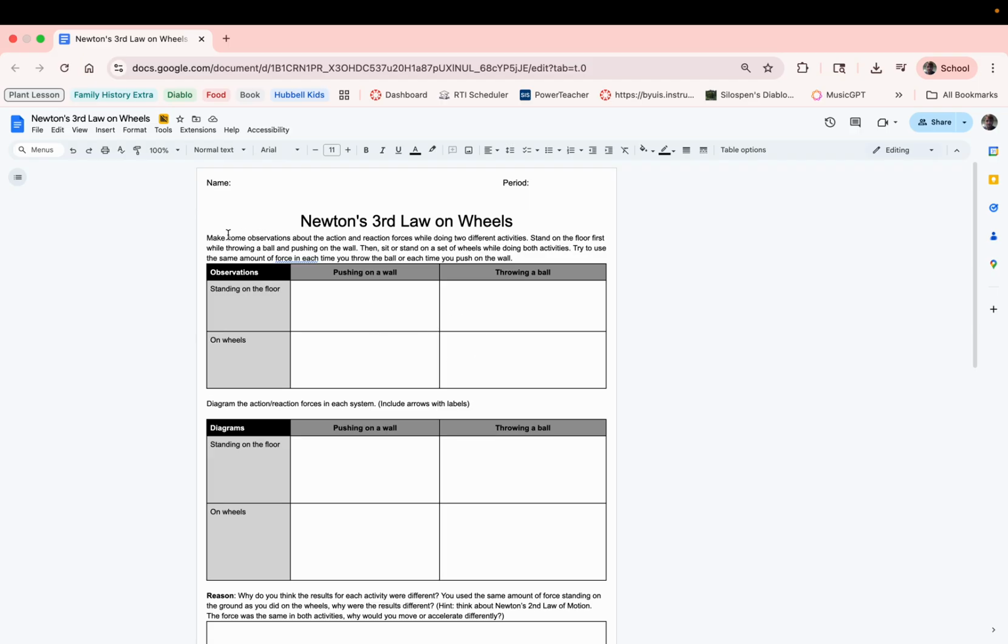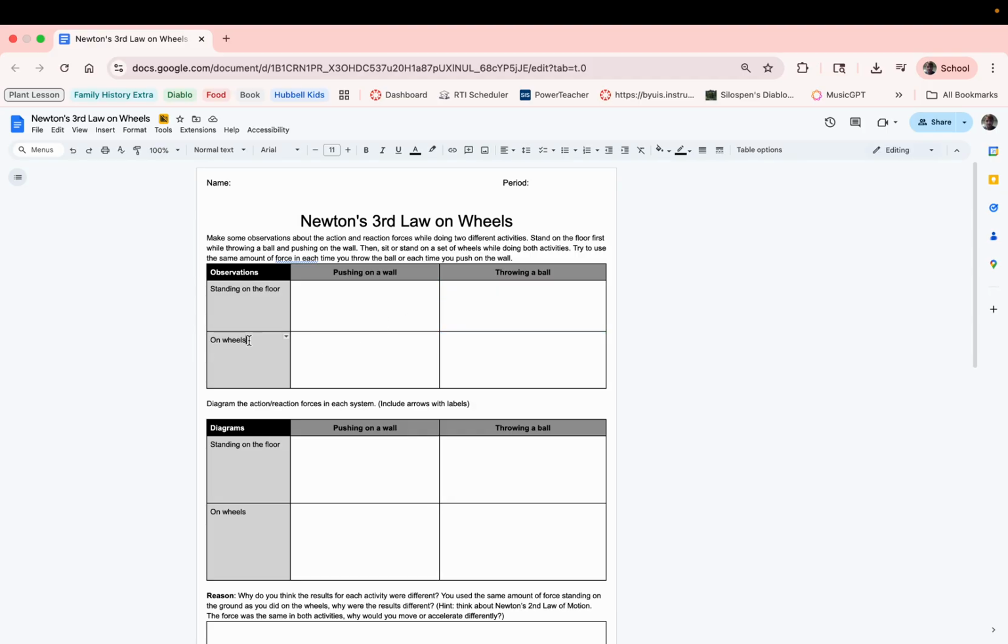Okay, so first things first, you're going to be making some observations about the action and reaction of forces as they are done on wheels and on ground. So you could do this yourself. You're going to push up against a wall, standing on a floor, and standing on wheels. You will then have a ball thrown to you and/or throw a ball. You'll do it sitting on a floor, and you'll do it when you're on wheels.